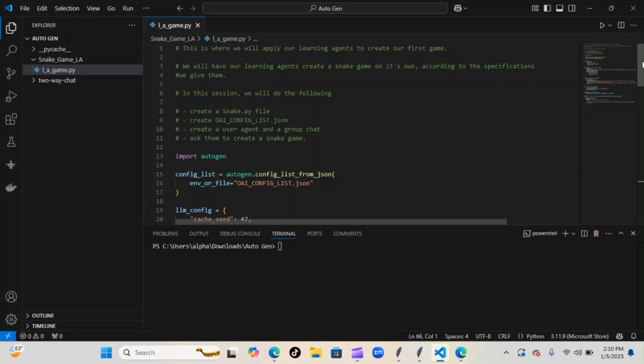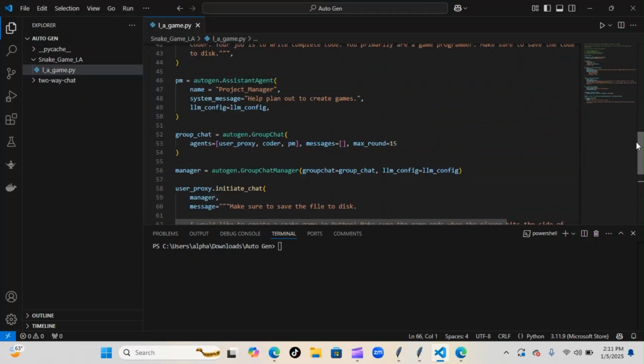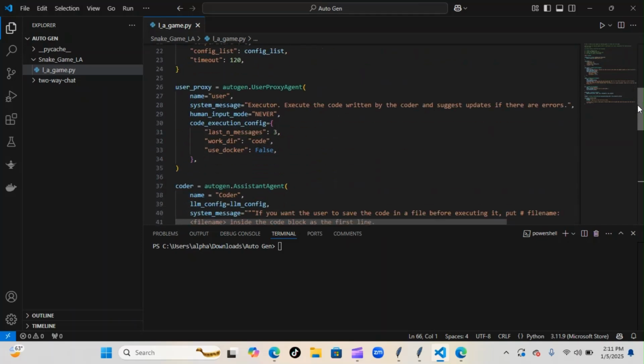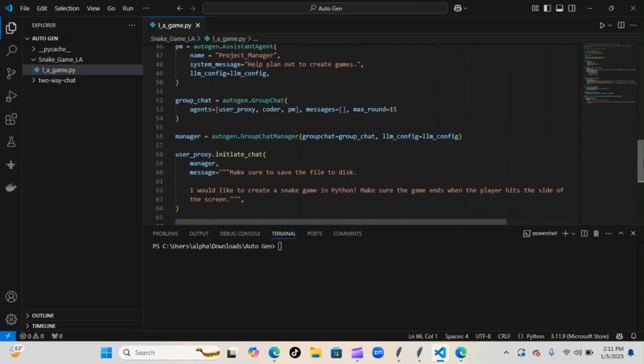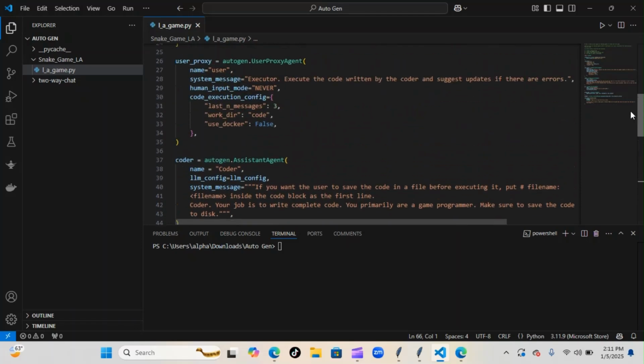So this is just some generic code that I put together that will actually create that snake game, but everybody creates snake games. So what I'm going to do is bring this over to our Google Colab and make sure everything runs. And then I'm going to strip it out and configure it to create a different kind of game.